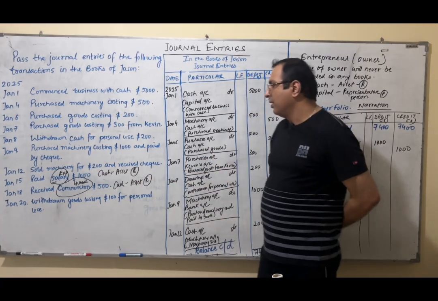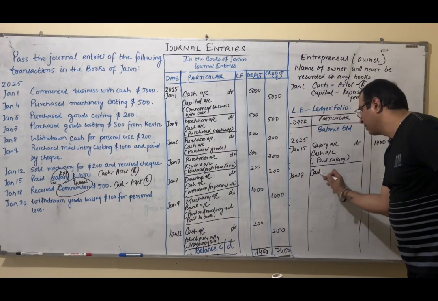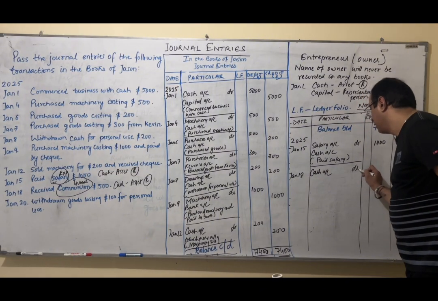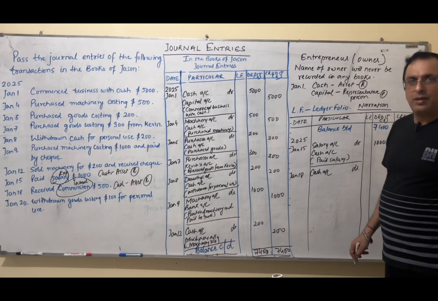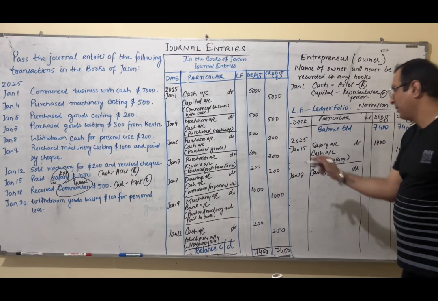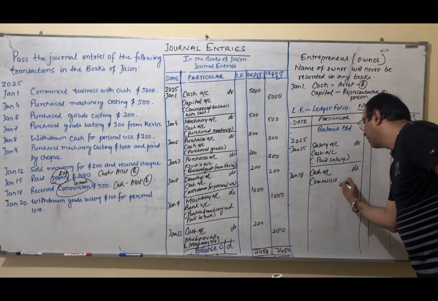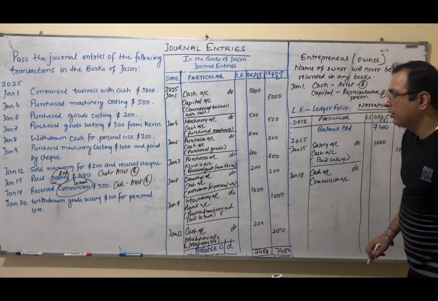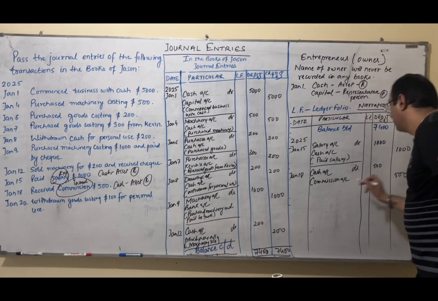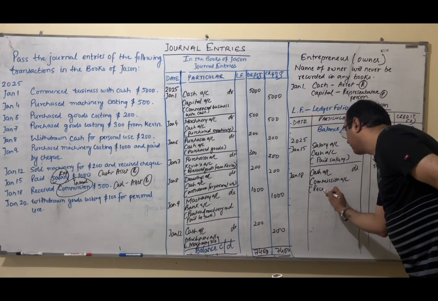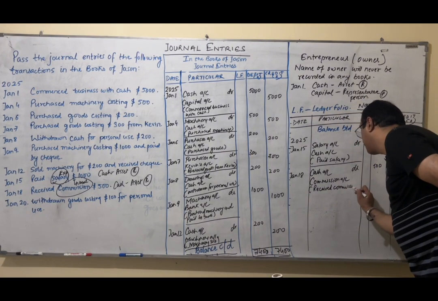And when I receive something, I receive cash, cash comes in, right? Again, real account says debit what comes in, credit what goes out. So cash comes in, cash debit. And nominal account says debit all losses and expenses, credit all incomes and gains. It's our income, so commission will come on the credit side. And the amount is 500. So much commission, wow, $500. I'll just write a small description again: received commission.